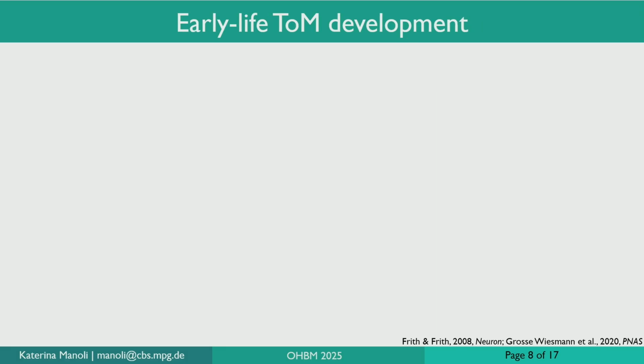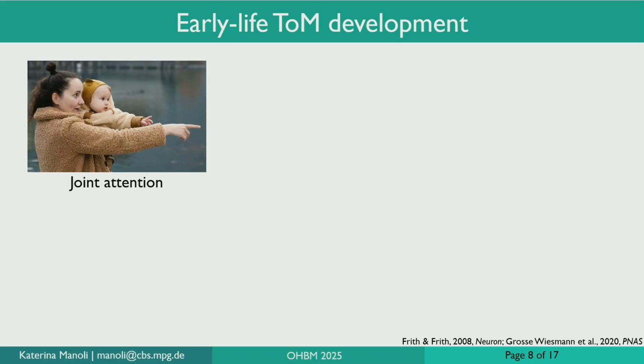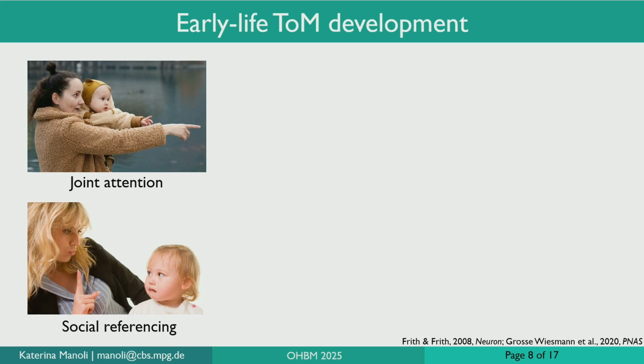So far, we have shown how the cerebellum might help with the emergence of theory of mind around the 4th year of life, which is when children are typically able to verbally or explicitly point out the mental states of another person. However, if you have interacted with an infant or a toddler, you know that they also have some social abilities. For example, they're capable of joint attention, which is the ability to follow your gaze or your finger if you're pointing at something, or social referencing, which is their ability to change their behavior according to the emotional expressions or the facial expressions of other people around them.